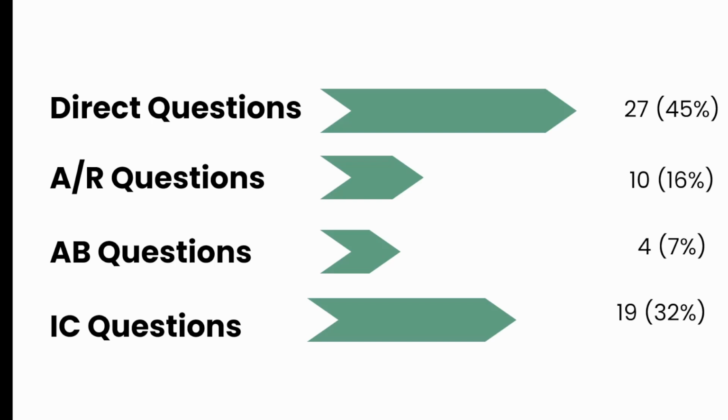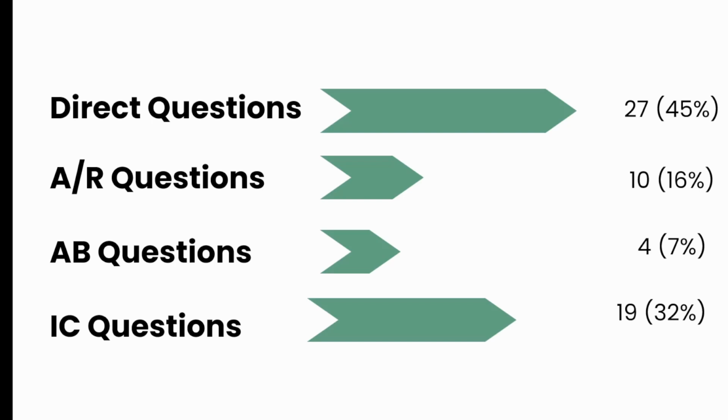But if you look at the kind of questions, there were 27 direct questions, which is kind of expected. There were just 10 AR questions, that is assertion reason questions. There were 4 statement questions, AB questions. Previously, these used to be termed as AR questions and there used to be a lot of confusion. But right now they've corrected it. They are correctly calling it the AB questions. This is my classification, but basically it talks about 2 statements which could be right or wrong. So there were just 4 of them.